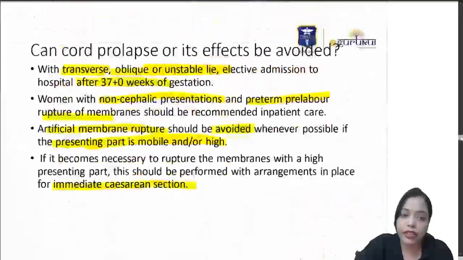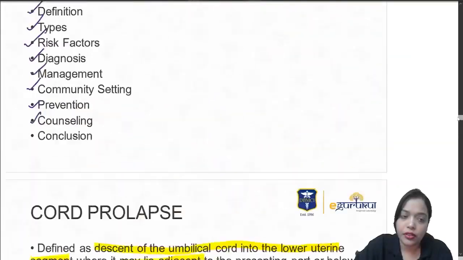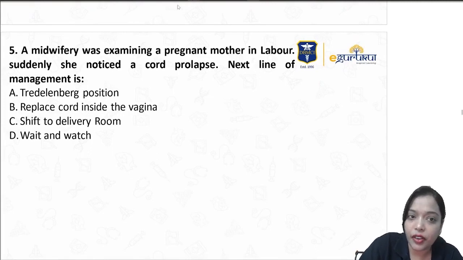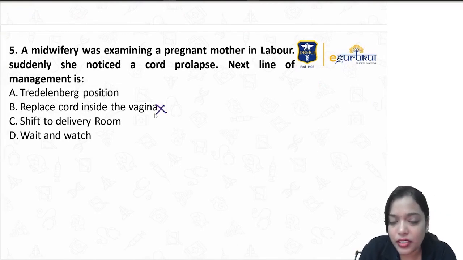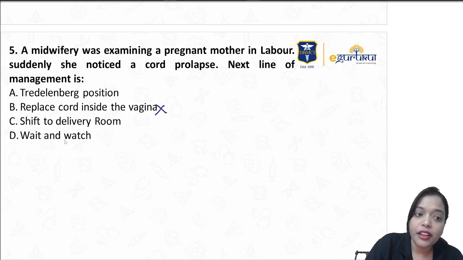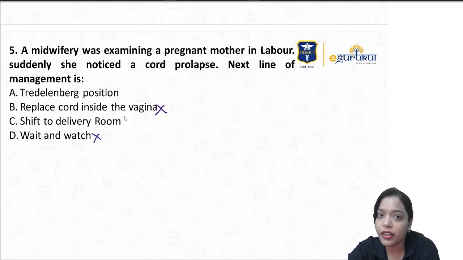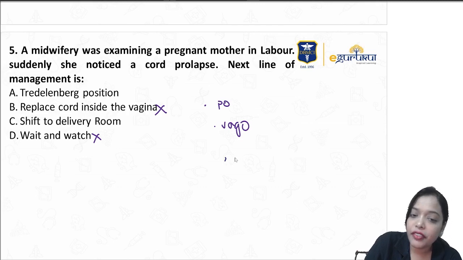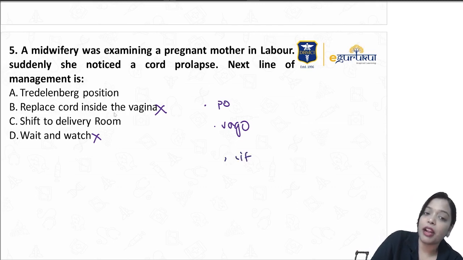So if you go back to the question now: Trendelenburg, replace the cord inside the vagina. I think we cannot take this, because RCOG tells don't touch the cord even if it is outside. Wait and watch, no point. Now shift to delivery room. Yes, here also we are shifting her to the delivery room in this community setting. But before shifting, we did so many things. We did position change, we did the Vago method, and we can lift the fetal head, the presenting part, also. So these should come first, then shift to the delivery room, right?